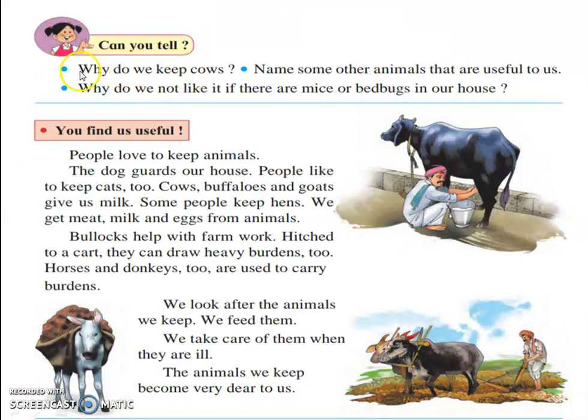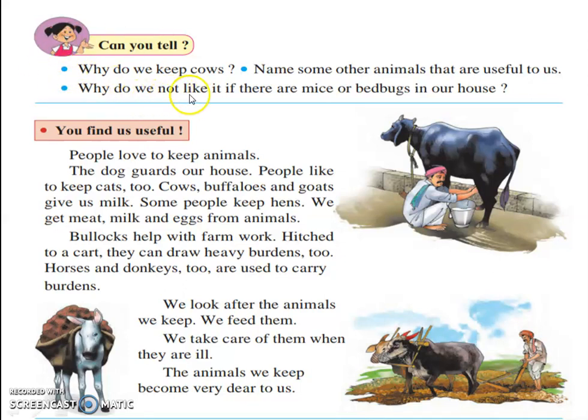Can you tell why do we keep cows? Because cows are very useful animals. Cow gives us milk, so we keep cow. Name some other animals that are useful to us. Okay, there are so many animals that are useful to us, like horse, camel, dog, goat, buffalo, donkey, bullock.